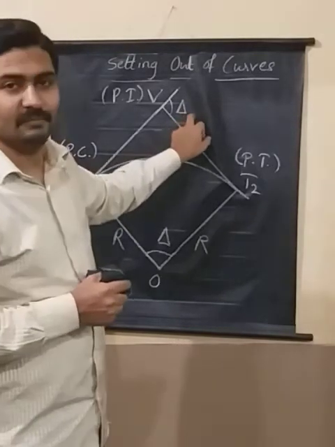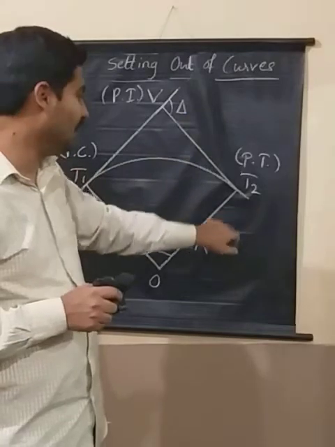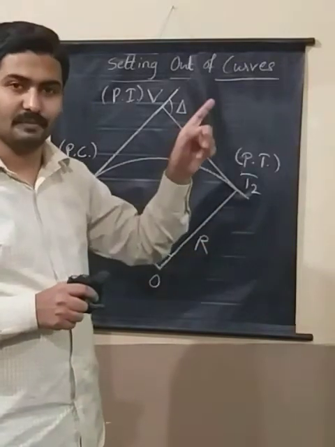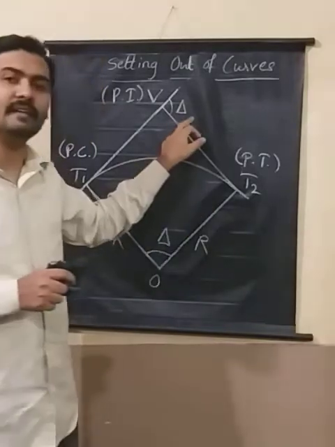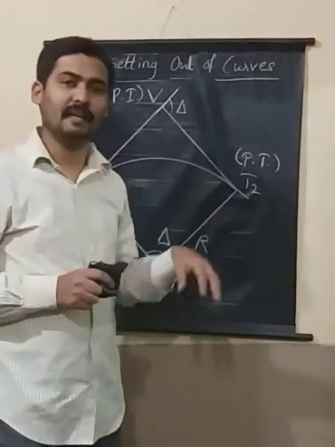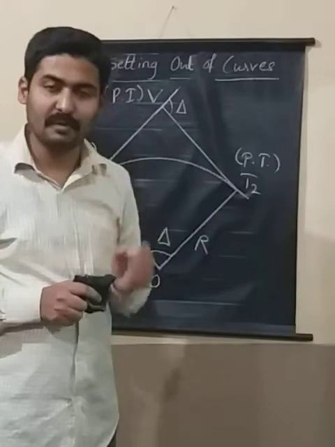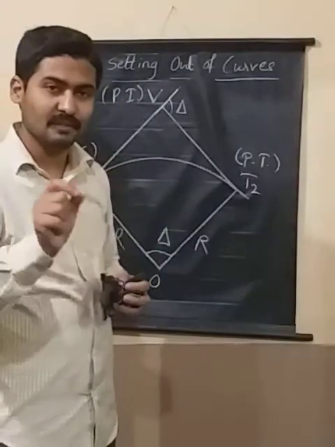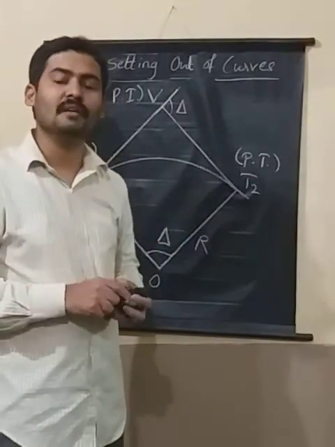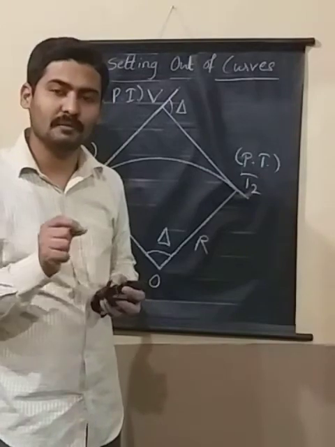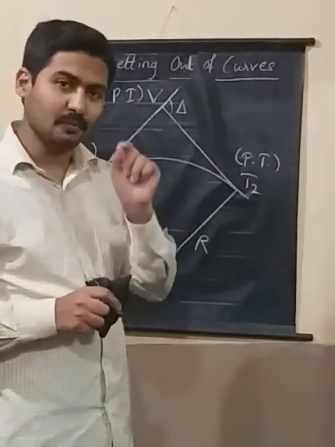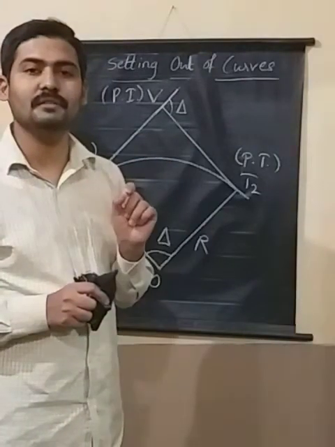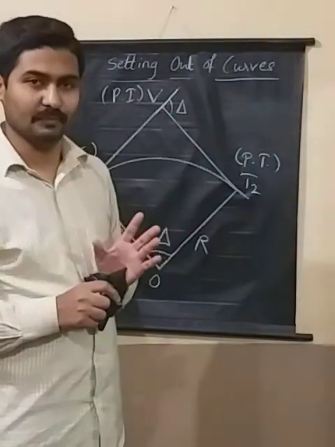Once delta is measured in the field, remember R you will get in the office, by using transportation engineering techniques, and you will get delta in the field directly. So that is how you will end up having R and delta. In the last session, in the problems we discussed, R and delta were given to you. Those are the two things you will generally have in your solution.